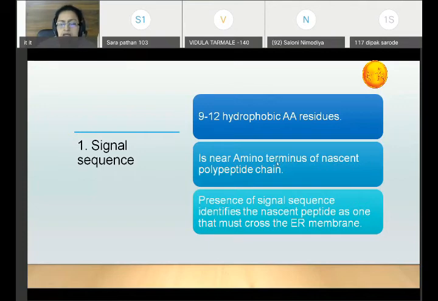Then the presence of the signal sequence identifies the nascent peptide as one that must cross the endoplasmic reticulum. So whatever polypeptide chain is exiting the ribosome, if this particular chain has such a sequence of amino acids at the N terminal, if this signal sequence is there, it identifies that nascent peptide as one that must cross the endoplasmic reticular membrane. Remember this. Once this signal sequence is there with the protein, it has to cross the endoplasmic reticular membrane.